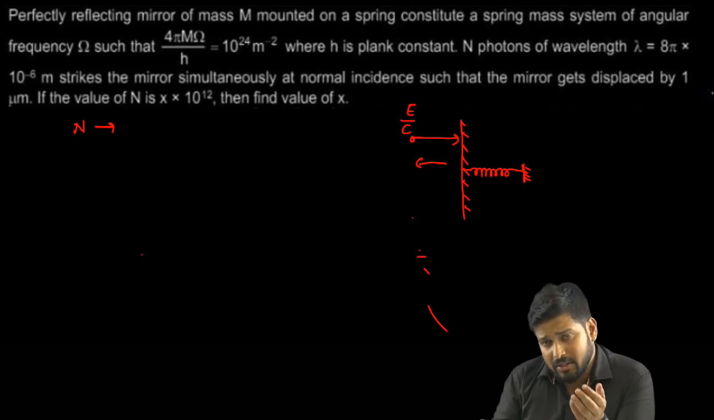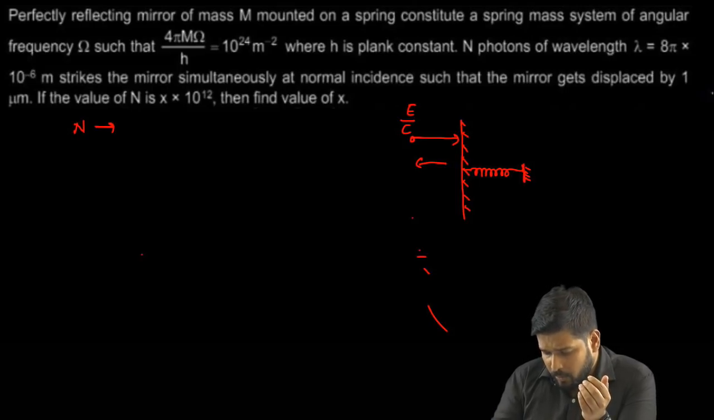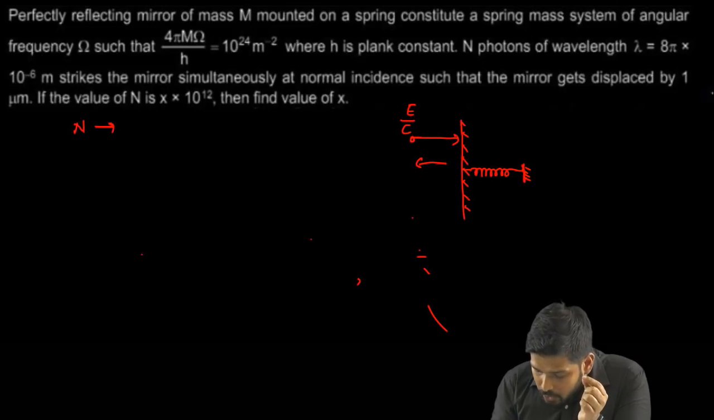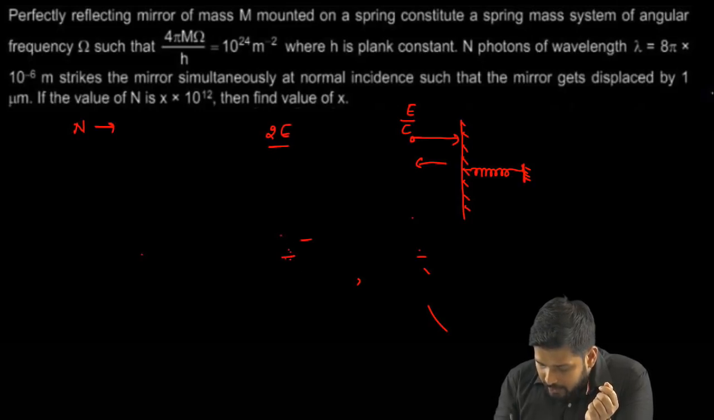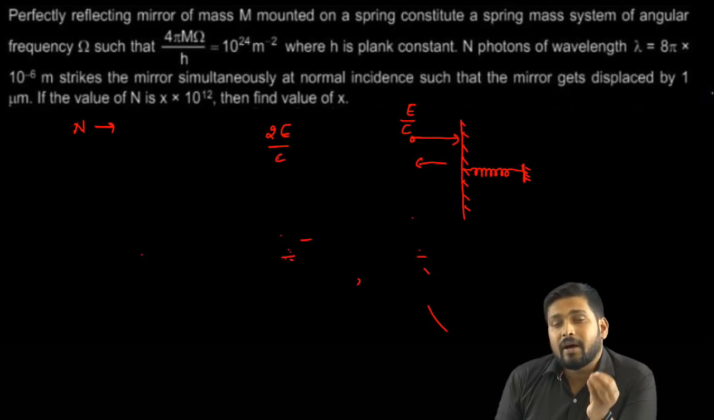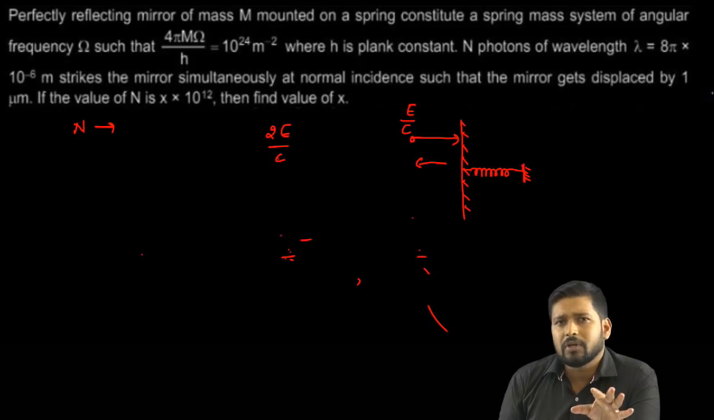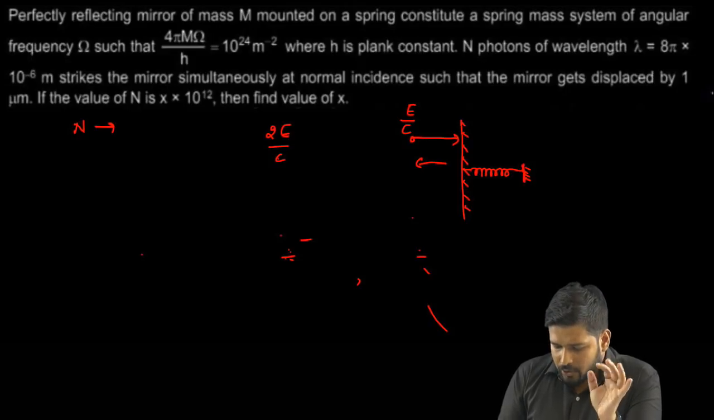So it will essentially have the same amount of momentum, right? So the net change in momentum of this photon will be 2 times E by C, correct? So the net change in the momentum is equal to 2 times E by C. All right, fine. We are sorted with this much.